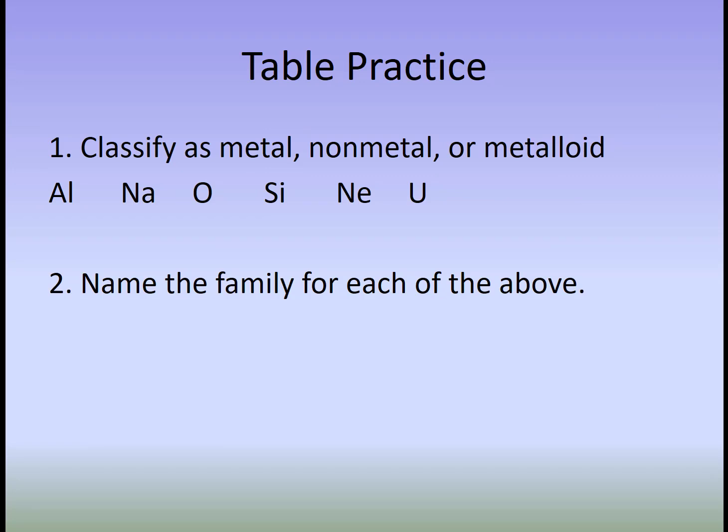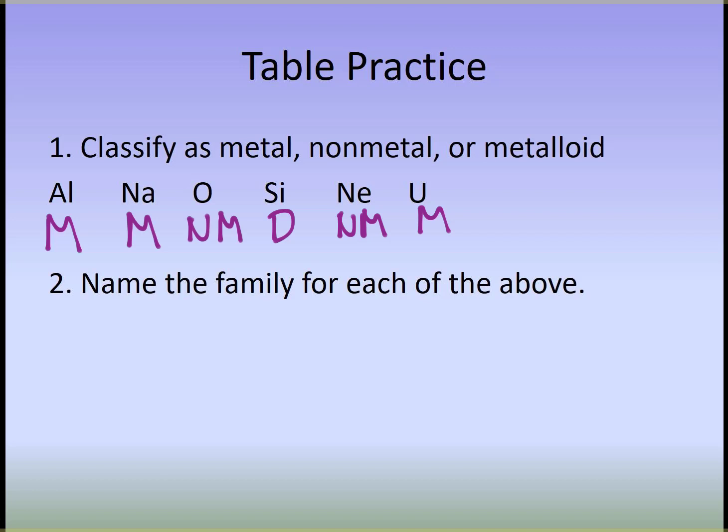So classify as a metal, non-metal, or metalloid, and then name the family for each above. All right, we're back. Let's go through and classify each of these as a metal, non-metal, or metalloid. So aluminum, even though two sides are on that stair step, it is a metal. Sodium is on the left-hand side of the periodic table. It is also a metal. Oxygen is a non-metal. It's found on the right-hand side. Silicon is a metalloid. I'm just going to do a D for metalloid. Neon is a noble gas, so it is a non-metal. And uranium is at the bottom, that last row there, the actinide series there. It is also a metal.